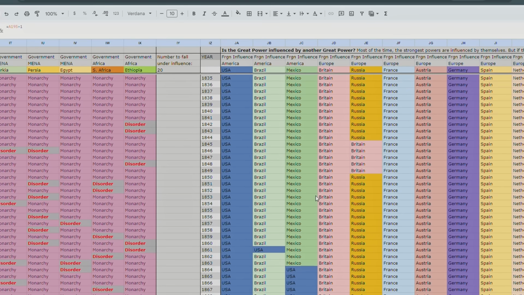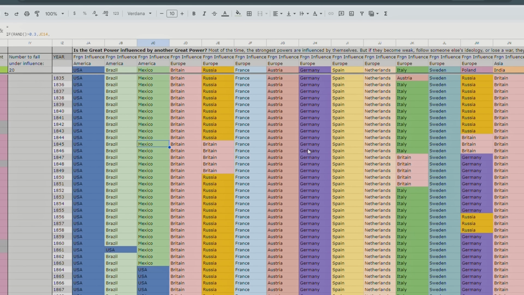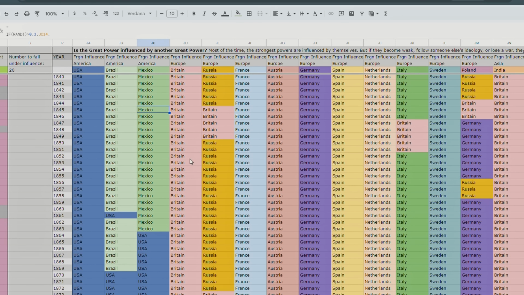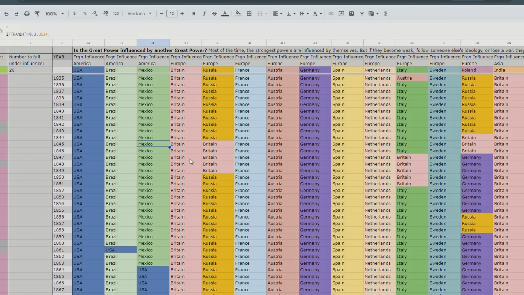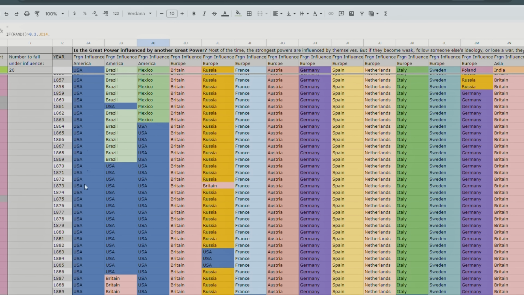So foreign influence. Let's talk about foreign influence for a second. If a country is weak and another country has enough power to influence that country, they fall under the sway of that country. Usually what that takes the form of is joining their alliance. So if Mexico is under the influence of America, and America decides to declare war on Britain, then Mexico might find itself in a war against Britain as well, which might cost Mexico some points. And also, if Mexico falls under the influence of a foreign power, it might lose liberty, which might cause instability, which might then cause Mexico to embrace the strongest government type of its liberty level, right?